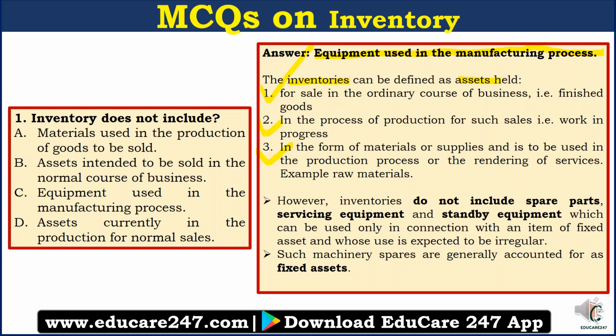However, inventories do not include spare parts, servicing equipments and standby equipments which can be used only in connection with an item of fixed asset and whose use is expected to be irregular. So inventories do not include equipments. Hence we come to the answer that equipment used in the manufacturing process does not form part of the inventory. Such machinery and spares are generally accounted for as fixed assets. So equipments are a part of fixed assets and not a part of inventory.